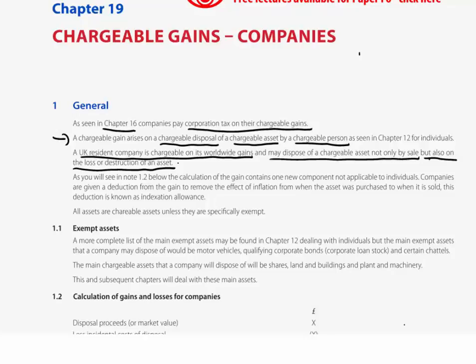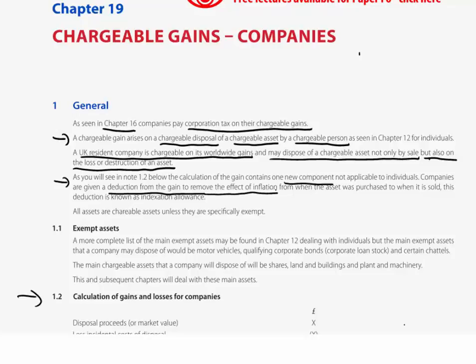Right, so return to our notes now here, still in section 1. As we'll see in note point 1.2 below, there we go, that's the calculation of the gain or loss for companies. The calculation of the gain contains one new component, not applicable for individuals, but for companies we are given a deduction from the gain, now known as unindexed gain, to remove the effects of inflation.